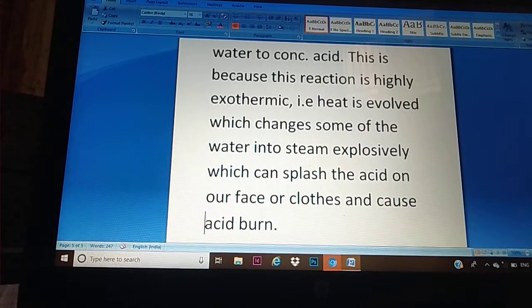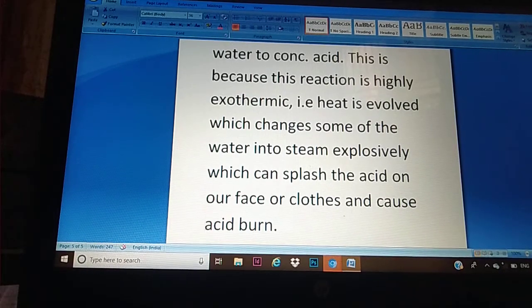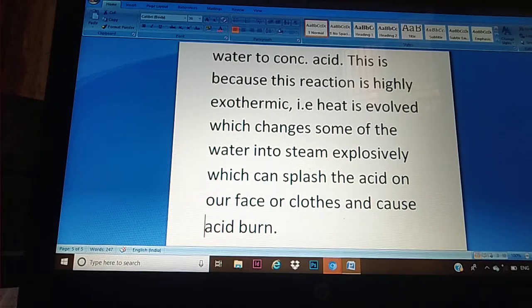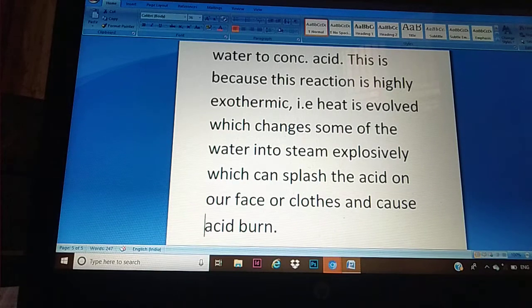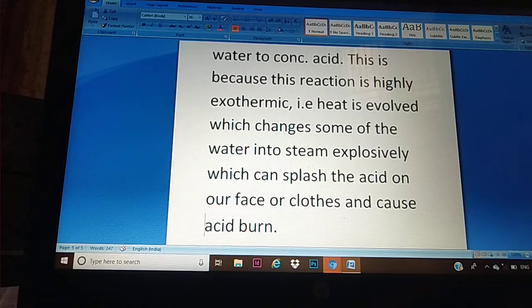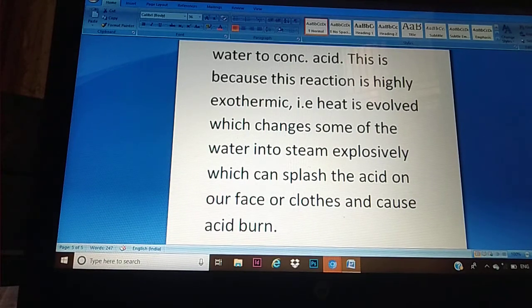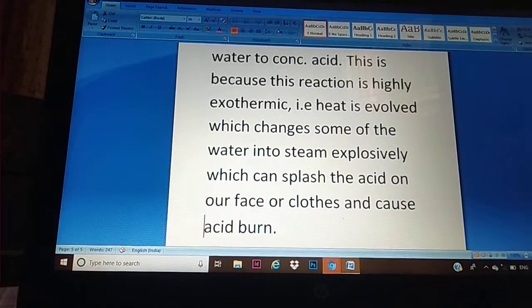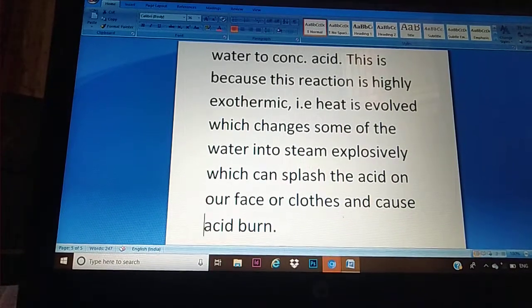So it is advised that whenever we dilute a concentrated acid, it should be done by adding the concentrated acid to water gradually with stirring, and not by adding water to concentrated acid. That means water cannot be added to acid. The acid is added to water. Otherwise, a splash of steam will occur on our face.